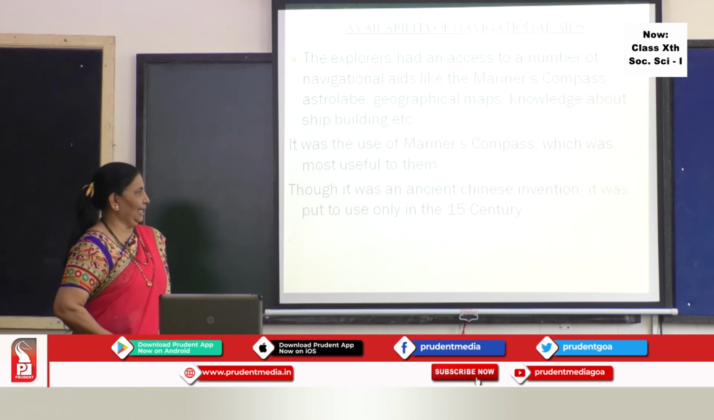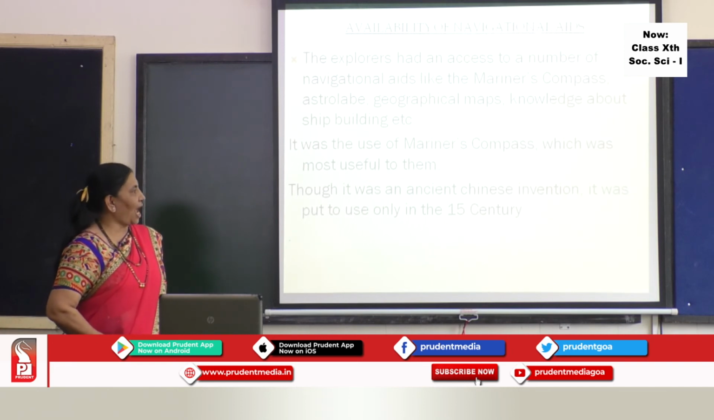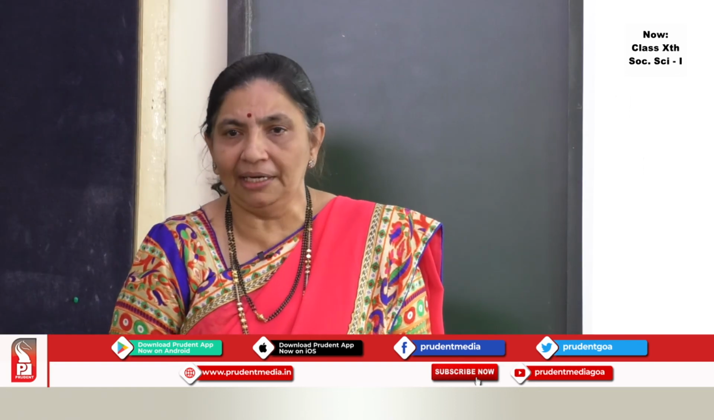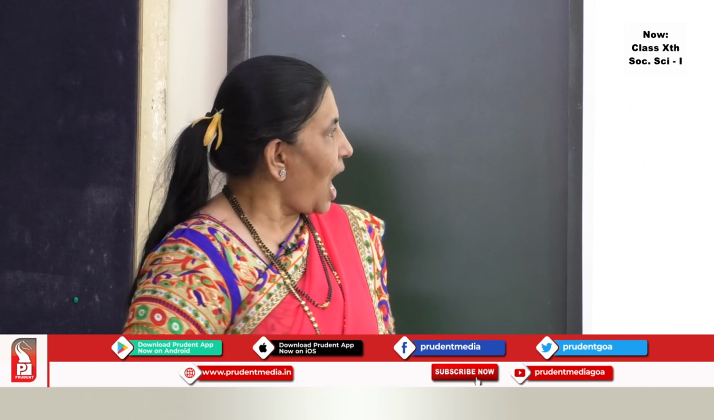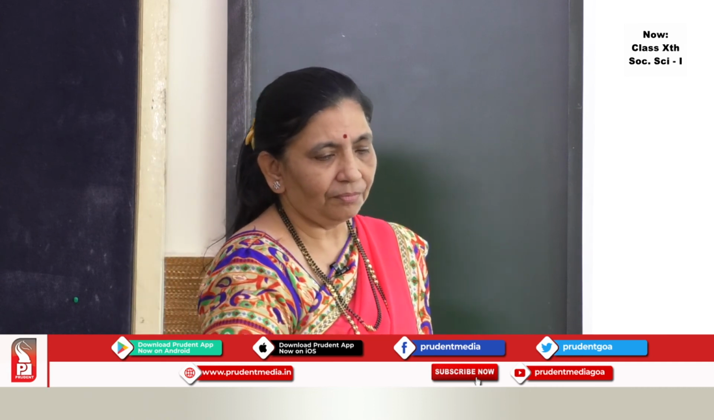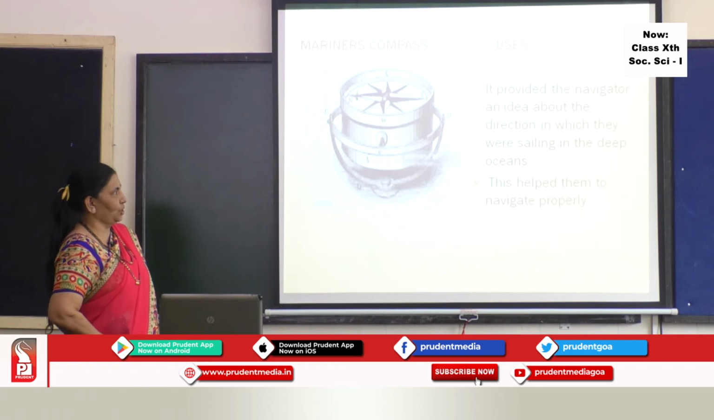Now, who invented it is a question. Though it was an ancient Chinese invention, it was put to use only in the 15th century. It was already invented, but it was not used. But now in the 15th century, it was used. Here in this slide, we can see the mariner's compass. Now, how was this useful?